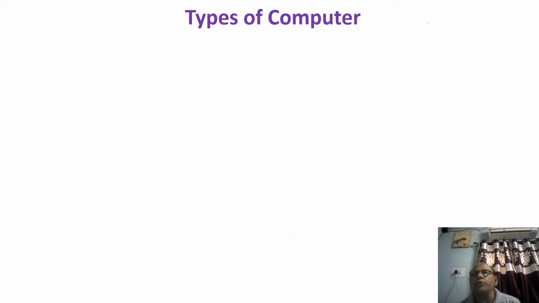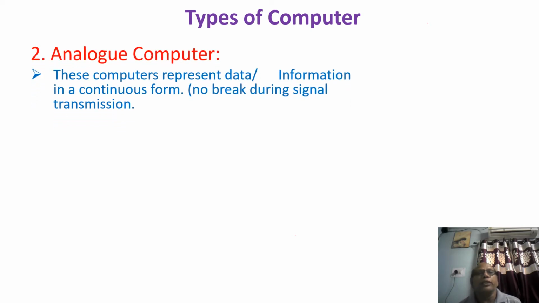What is this analog computer? Whatever properties these have, analog computers have these properties. These computers represent data or information in a continuous form. That was in the digital form; this is in the continuous form. You look at this continuous form.